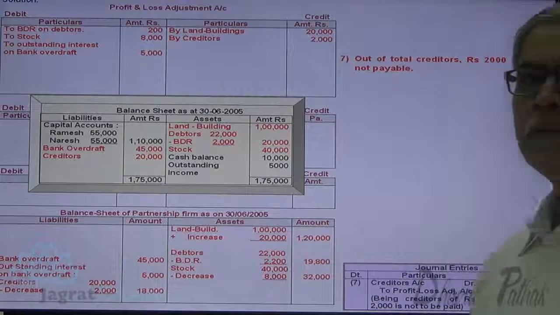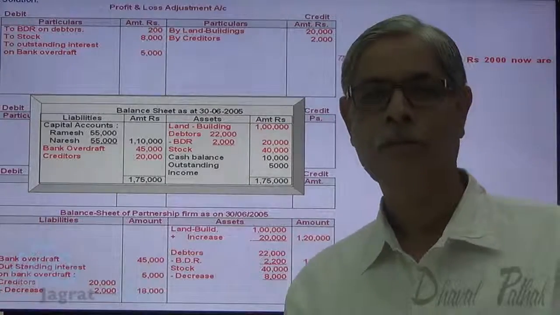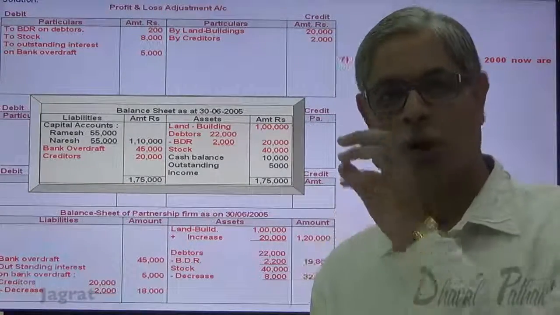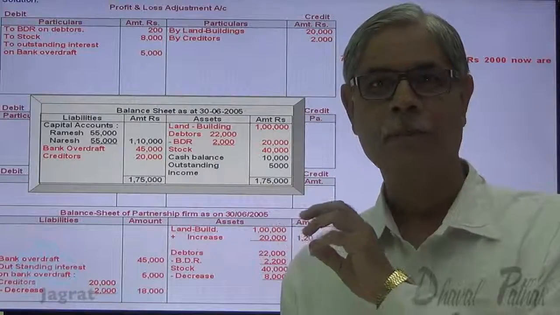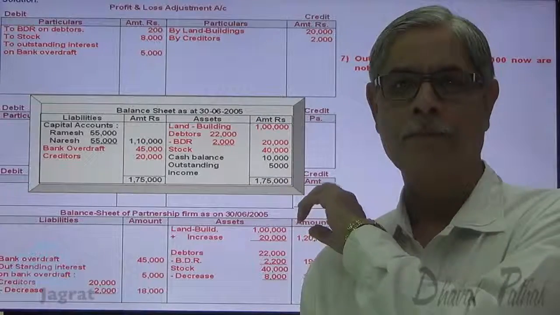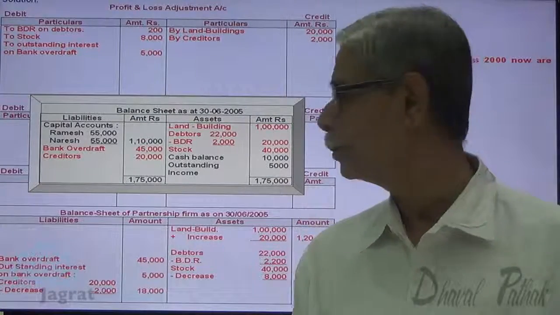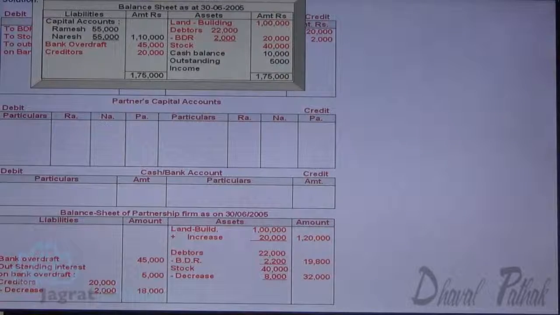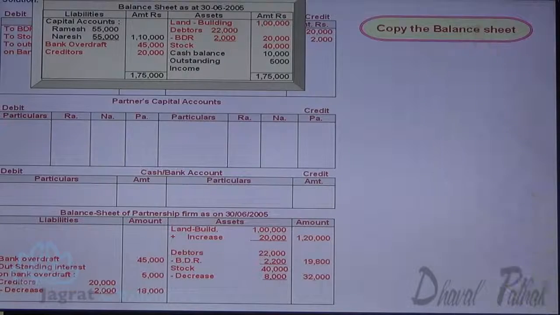Now revaluation adjustments are over. I want to consider the remaining details of the balance sheet, meaning all the assets and liabilities in the balance sheet which are not revalued. Look at it. Copy the remaining details of the balance sheet.